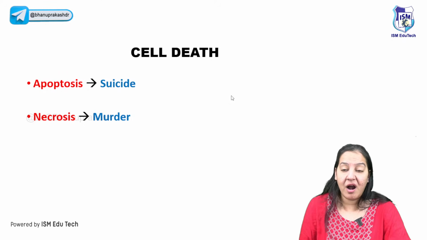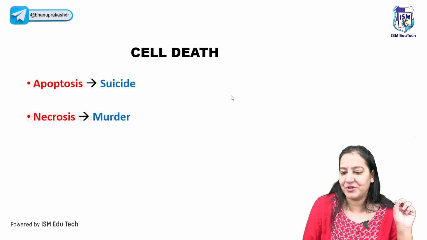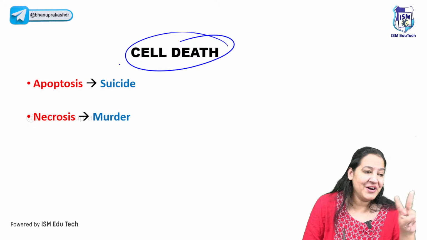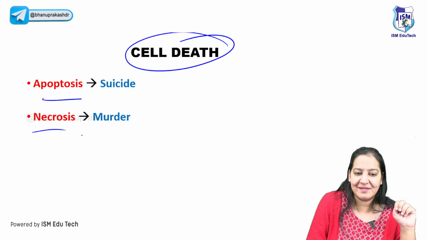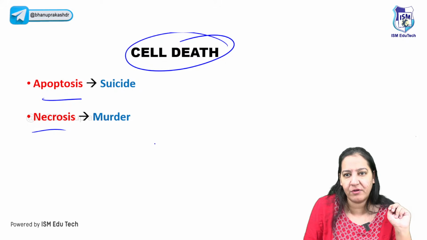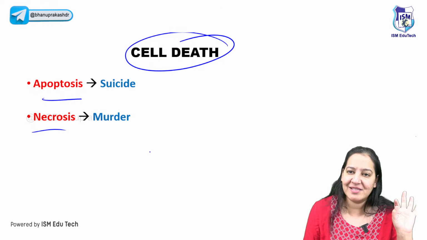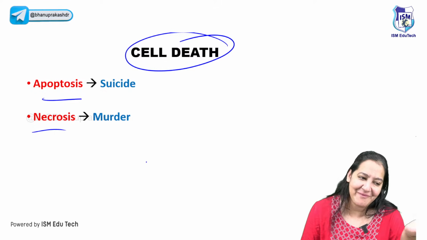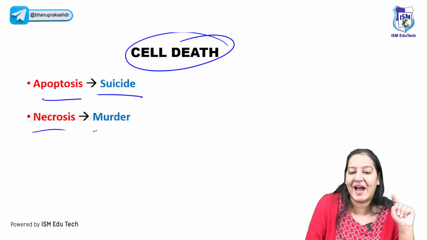The next topic, the ultra super duper important topic I'm going to teach you, is cell death. Can I start cell death? There are two types of cell death: apoptosis and necrosis. Why does the cell have two choices of dying? Do you have two choices of dying? Yes, of course. Either someone can commit suicide or someone can be murdered. In the same way, the cell also has two options, suicide and murder.